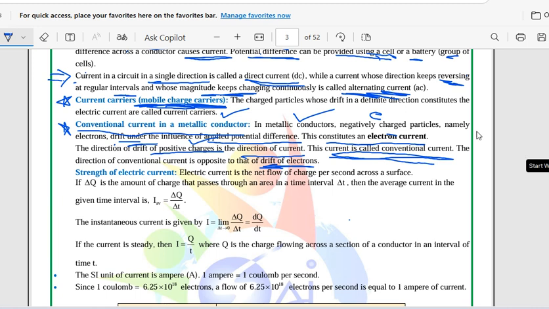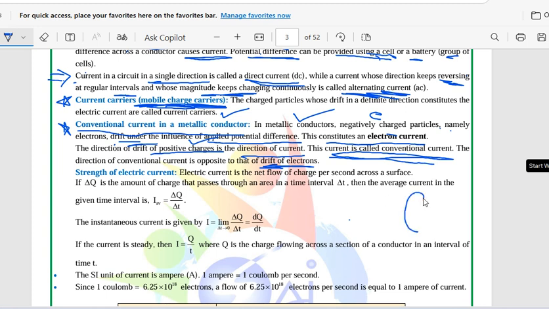Suppose I consider a conductor which has negative charges as well as positive charges.